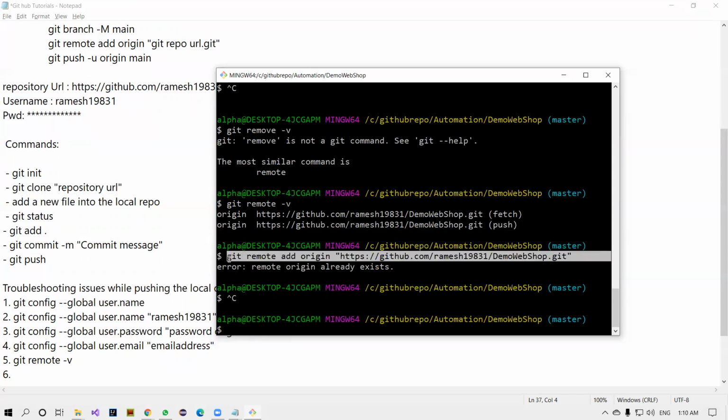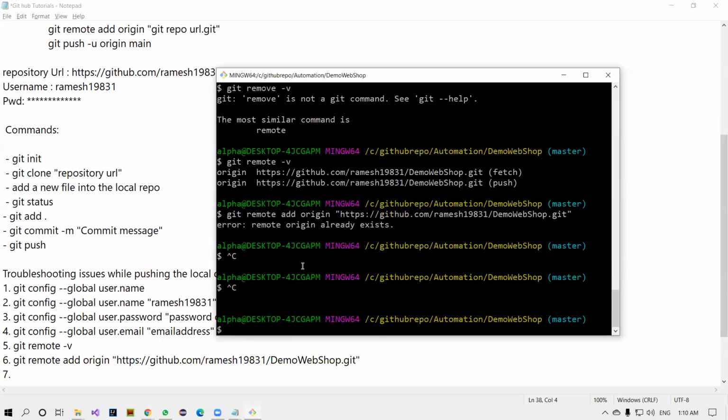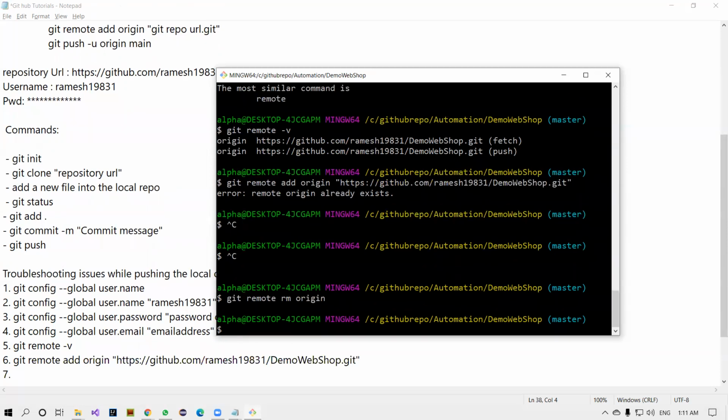If it is not available in the Git bash, the sixth one, seventh one. One more thing is there. If you are able to see any other repository which you recently did not create, some other repository is already there, how to remove that? There is a command called git remote rm origin.